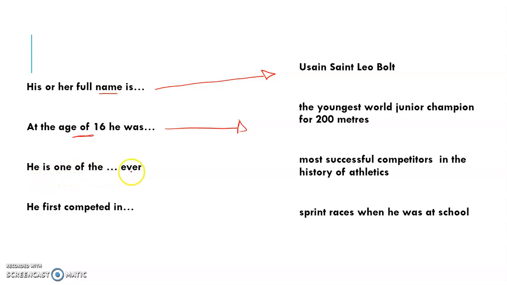He is of course, one of the most successful competitors in the history of athletics. And lastly, he first competed in, of course, there is only one answer left. He first competed in sprint races when he was at school. So that is how we can complete the matching exercise, or how we can look for answers when we are completing the profile of Usain Bolt.